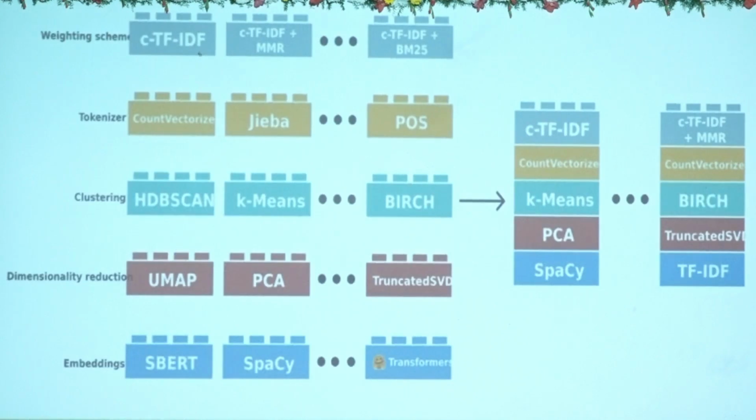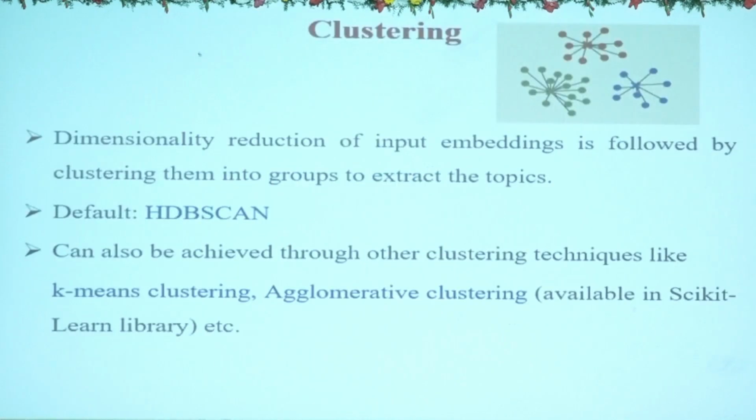And then this is the step I am talking about right now. UMAP or PCA or truncated SVD, anything we can use. And then the third step is clustering. After reducing the dimensionality, we will try to cluster the documents. The clustering is not of documents, but of the embeddings. Yes, sir. So by default, it uses hierarchical DBSCAN.